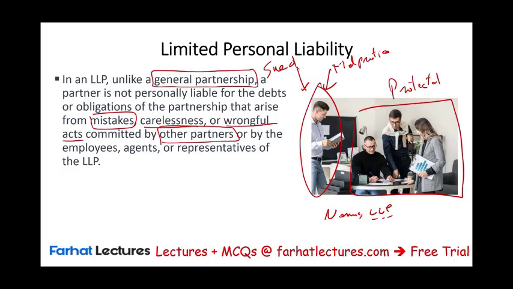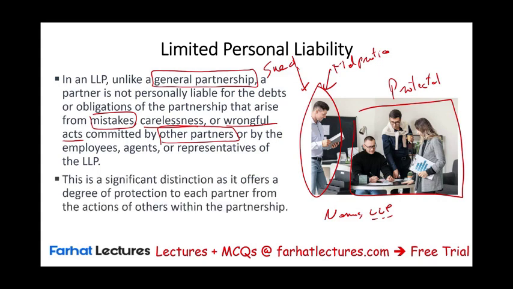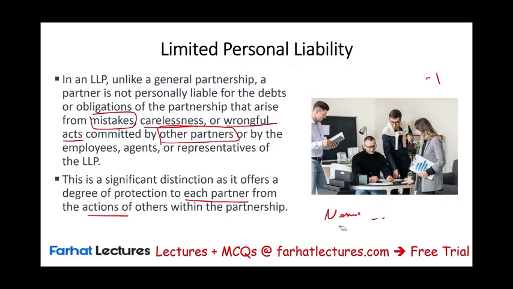What does that mean? It means the other 3 individuals are not responsible for the mistakes, carelessness, or wrongful act of the other partner. And that's why doctors, lawyers, and accountants, as well as other professionals, organize as LLP, but those are mainly the 3 ones. And this is a significant difference because it offers protection to each partner from the action of others within the partnership. So you want to work in this partnership, but you don't want to be responsible for the malpractice or the wrongful act of another partner, because it has nothing to do with you. Therefore, you have some sort of protection.